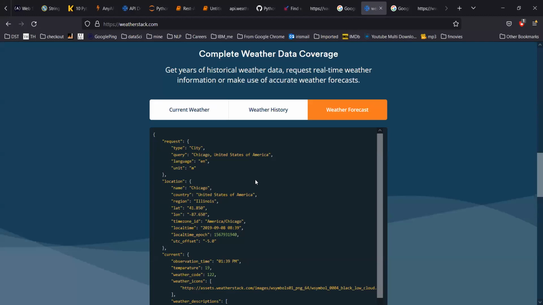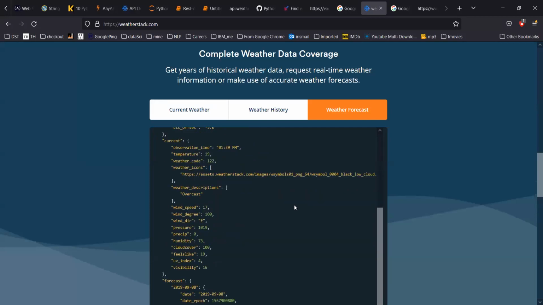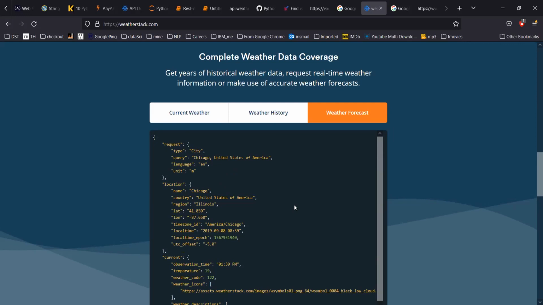So suppose down the line the weather team decides, okay, we are not going to display temperature in Celsius, we will display the temperature in Fahrenheit. Then it's their responsibility to do that conversion. We can do the conversion at our end if they are giving Celsius only.